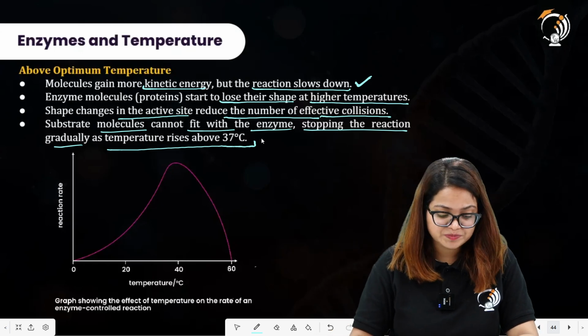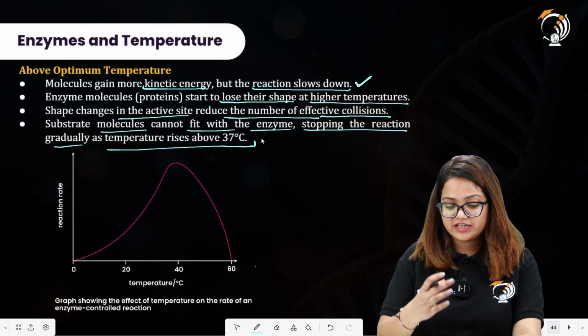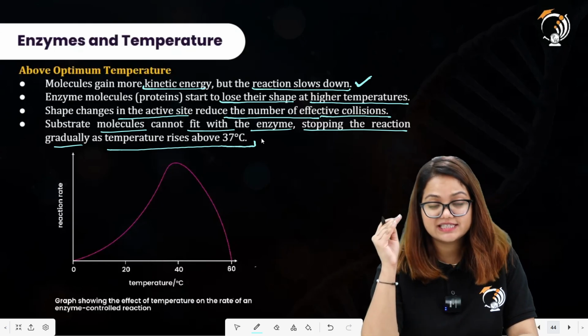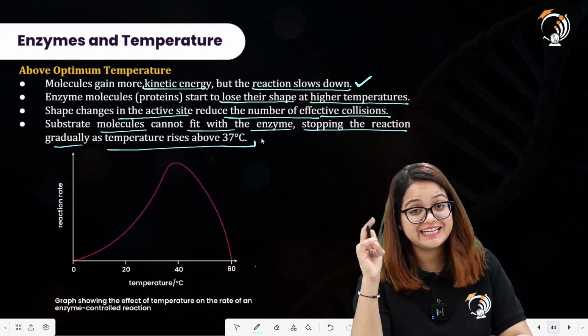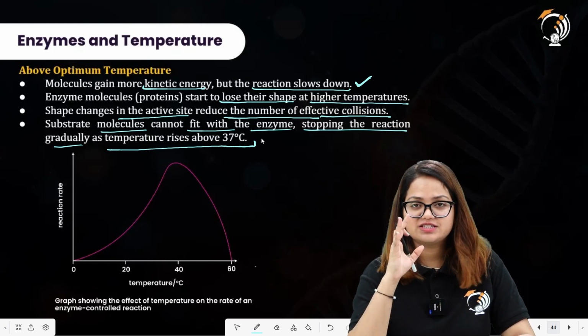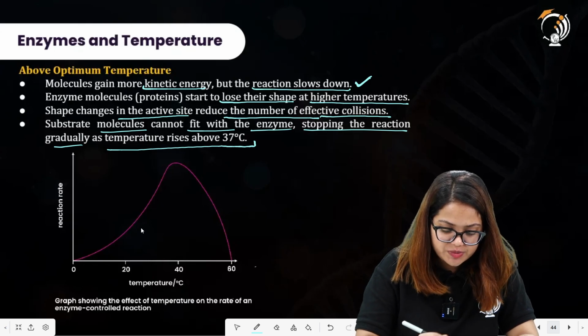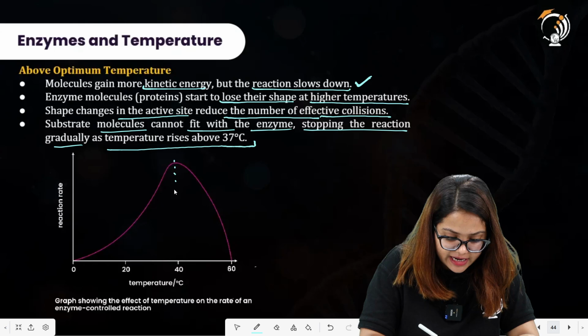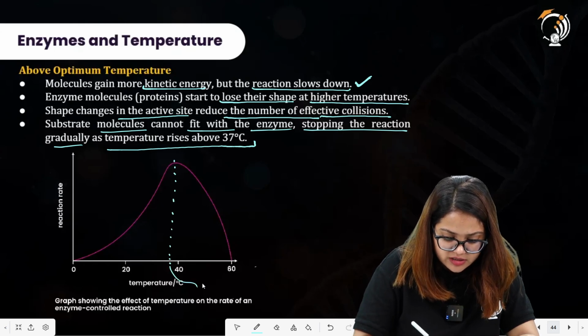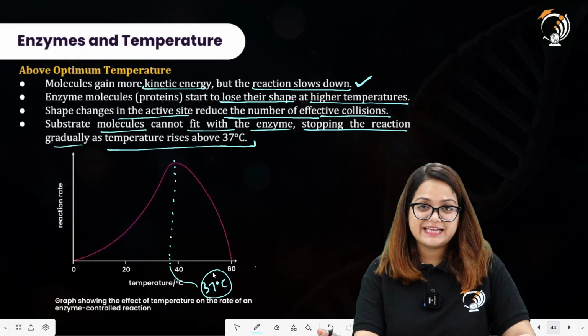Here you can have a graph for that. On the x-axis there is temperature in degrees Celsius, and on the y-axis there is reaction rate. As we increase the temperature, the rate of reaction also increases, but only up to a certain point, the optimum temperature, around 37 degrees Celsius for enzymes carrying out reactions in the human body.